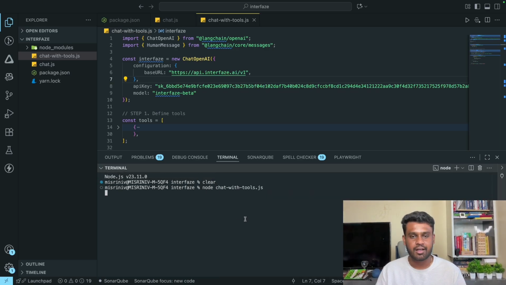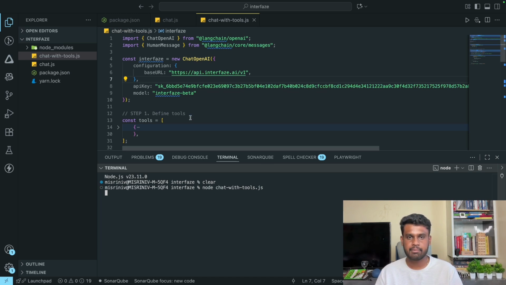Okay, yeah. So now I'm just running this. So you can see it takes time. But yeah, let me give you a real life use case where this might be very much good. Let's say you are building a talk to your database functionality. Instead of writing SQL queries, you are using AI to directly query and get the things.